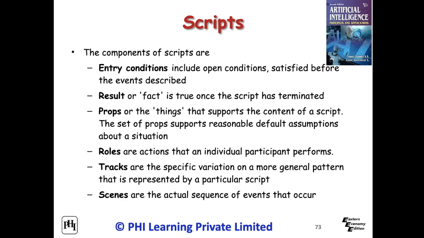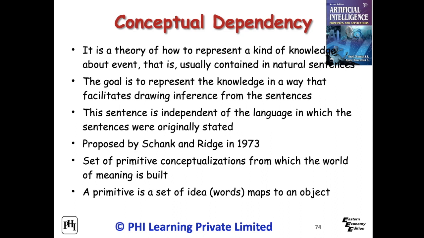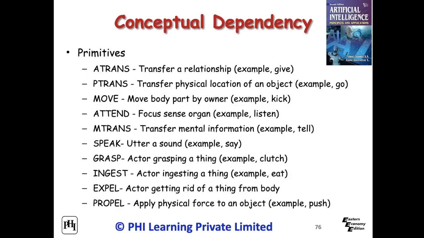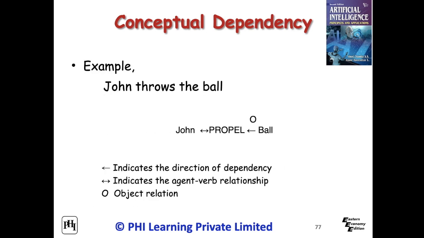Conceptual dependency offers a set of primitive conceptualizations from which the world of meaning is built. They are equal and independent. Conceptual dependency possesses certain symbols, which give interconnection between two objects. These symbols aid relations between objects. A primitive is a set of ideas or words that maps to an object. There are some primitives as given here. For example, John throws the ball is represented in conceptual dependency as given in the figure.